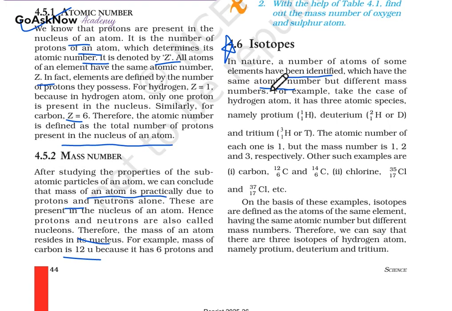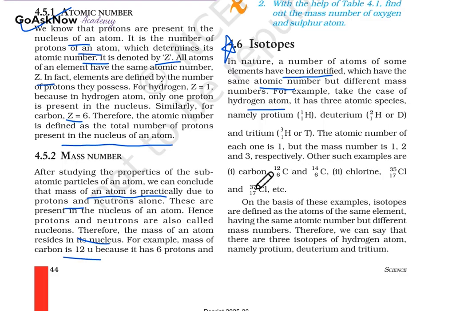So simply, they have the same atomic number but different mass numbers. For example, take the case of a hydrogen atom. It has three atomic species: protium, which is 1H; deuterium, which is 2H or D; and tritium, which is 3H or T. So the atomic number of each one is 1, but the mass numbers are 1, 2, and 3 respectively.